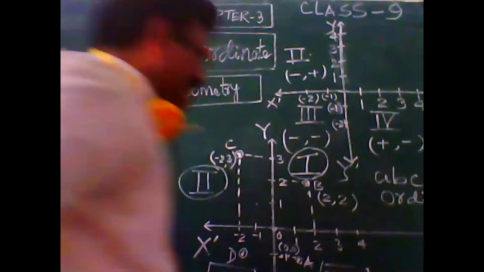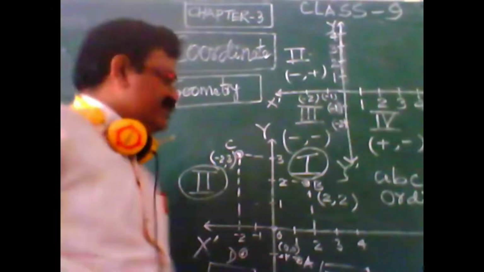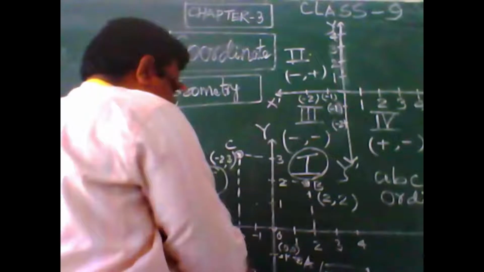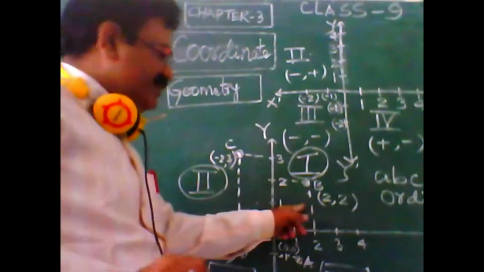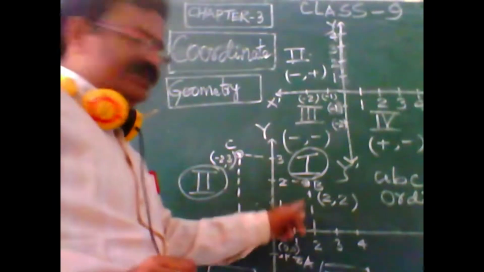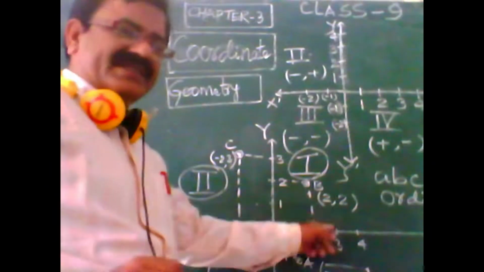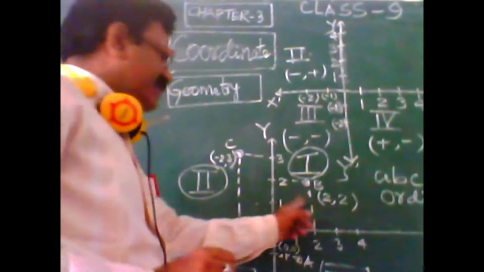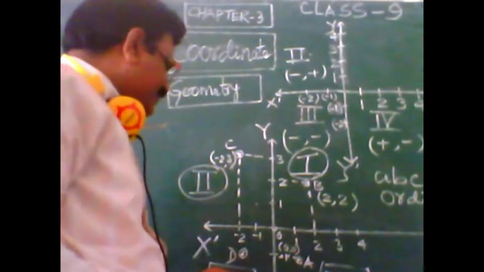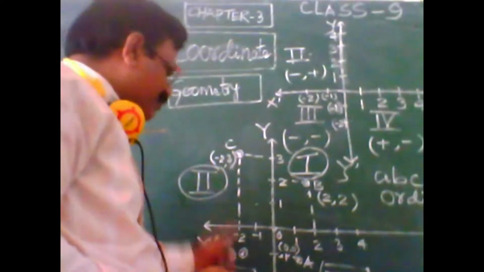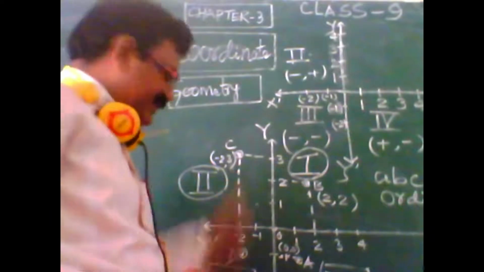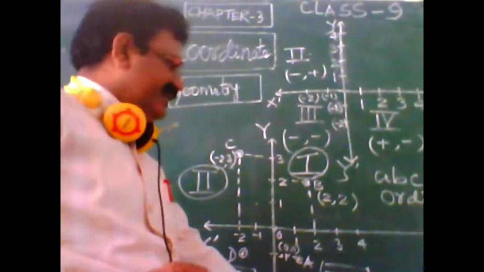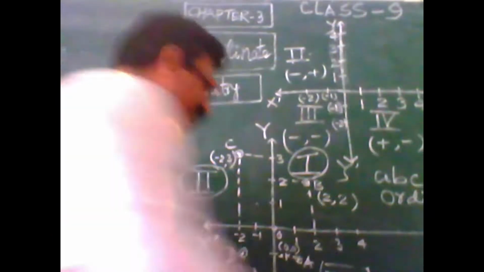There are 4 quadrants, called first, second, third and fourth. In the first quadrant, the x and y coordinates will be plus, plus, while in the second quadrant it will be minus, plus. In the third quadrant it will be minus, minus, and in the fourth quadrant it will be plus, minus.